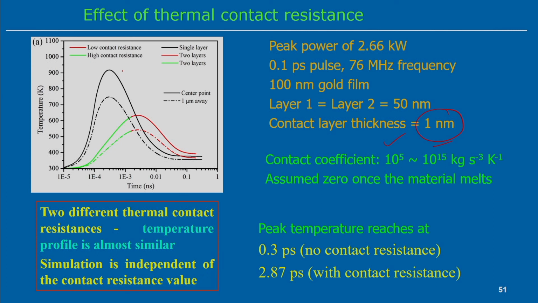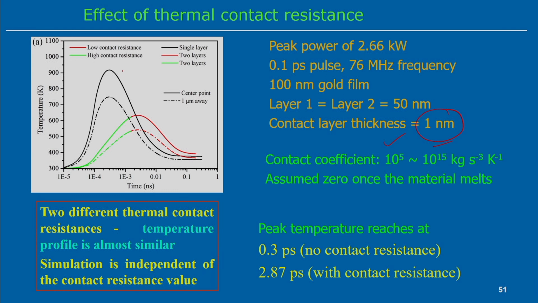It means that we can optimize the contact coefficients in such a way that the simulation is independent of the contact resistance value. That is why we have shown that it is independent of the contact resistance. Then we can accept this temperature distribution and further use this temperature profile for the analysis of the stress generation in this particular case.